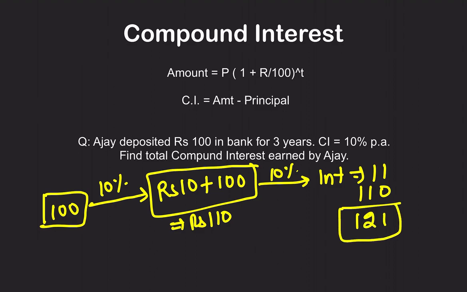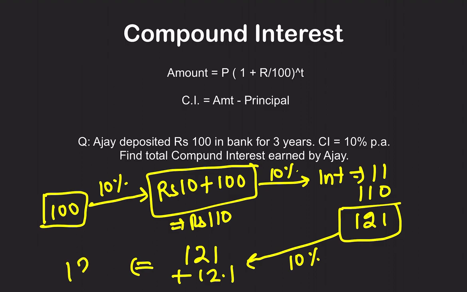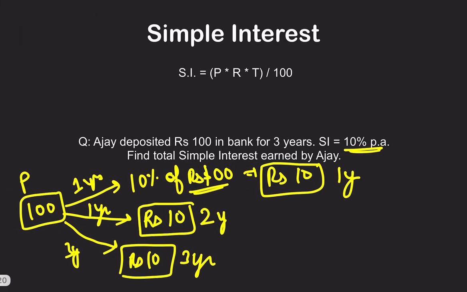I hope it is clear. In the third year, what is happening again? The customer still has not taken out anything. Again, he is going to get 10%, but 10% not of 100 rupees, like simple interest. 10% of 121. So 121 plus 10% extra, that is 12.1 interest. In the bank account, he will be having 133.1 rupees, right?